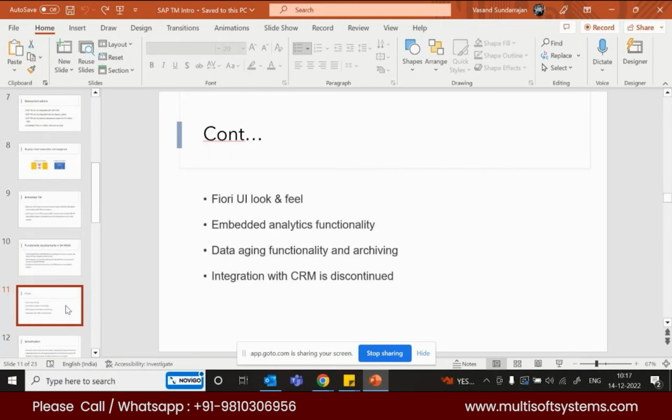Data aging functionality, that is the main advancement in HANA after the in-memory database. Whenever you speak about HANA to someone else, they will say HANA is an in-memory database. What is an in-memory database? In simple words, it's nothing but our RAM, random access memory.